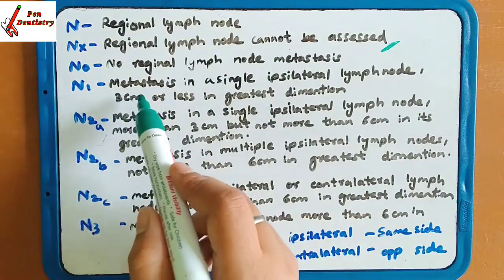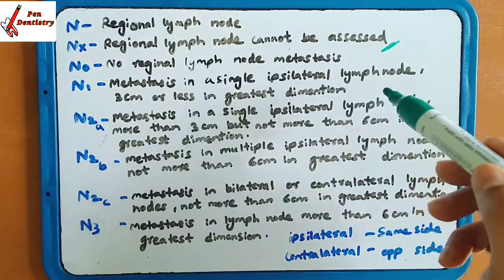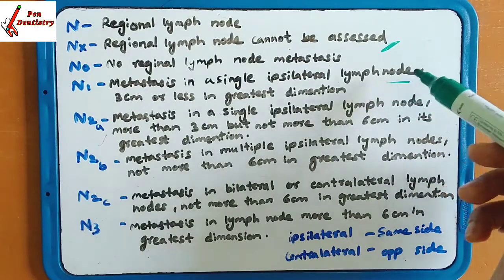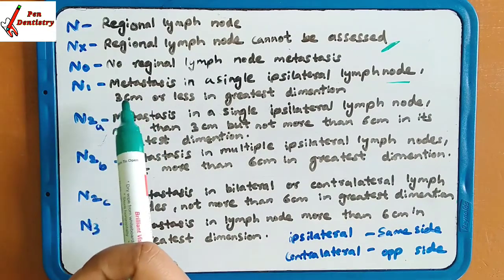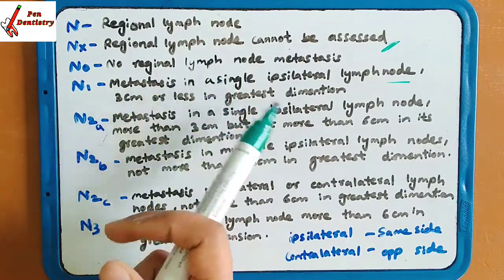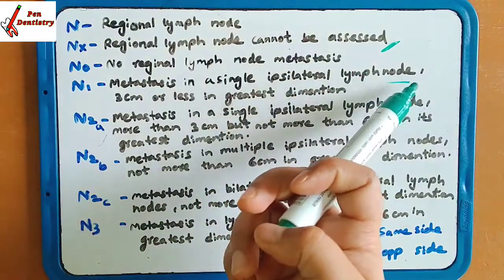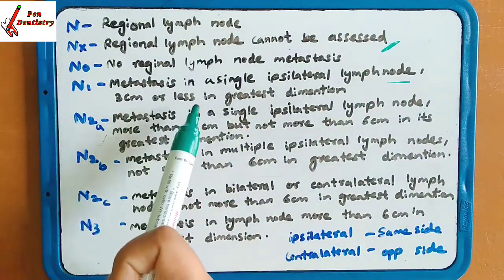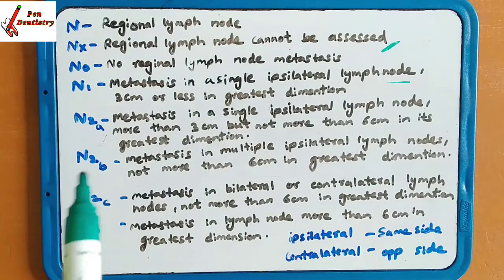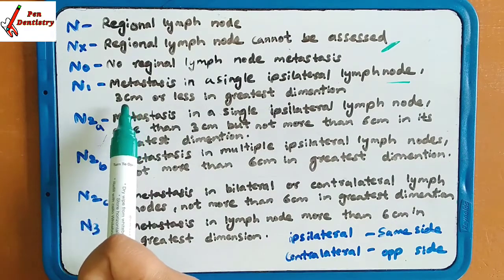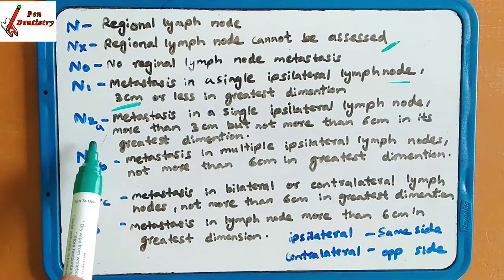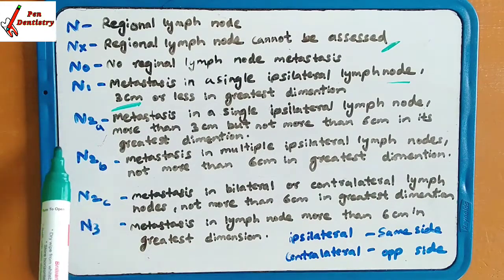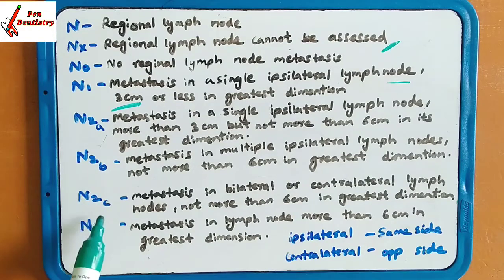N1 is metastasis in a single ipsilateral lymph node. Ipsilateral is same side. That is, metastasis is taking place singly at the same side, in a lymph node 3 centimeter or less in greatest dimension. That means it is less than 3 centimeter. N1 is done, then N2a, N2b and N2c are starting.